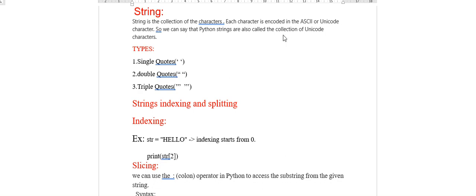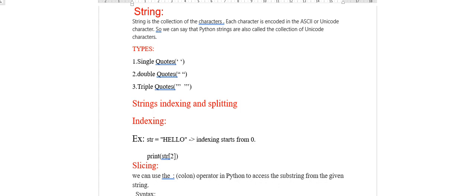In this video I'm going to explain about strings. A string is a collection of characters. A single letter is said to be a character. Similarly, a collection of characters is nothing but a string. It may be in the form of words, text, or a sentence. So we can write a string in the form of words or text. The data type of that word is nothing but string. So it's a collection of characters.